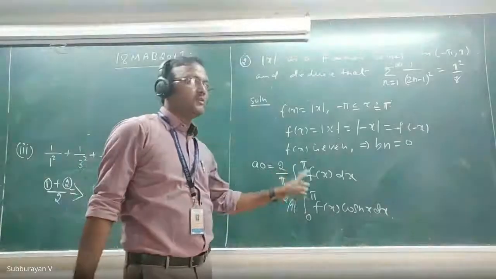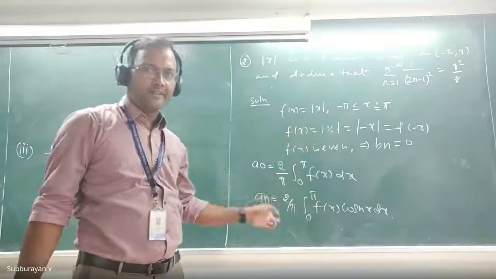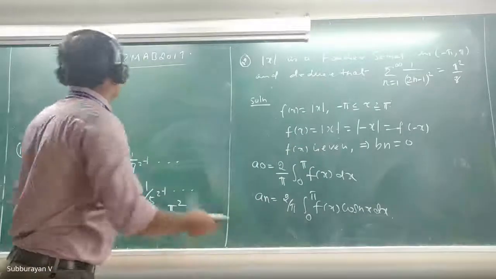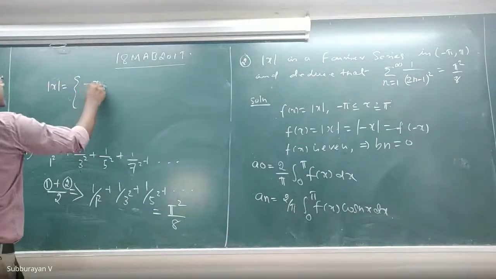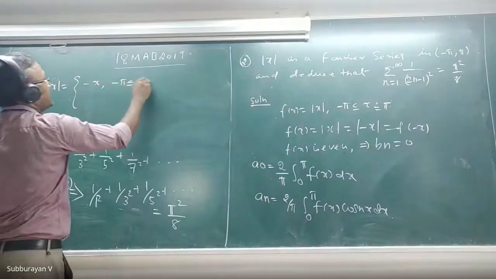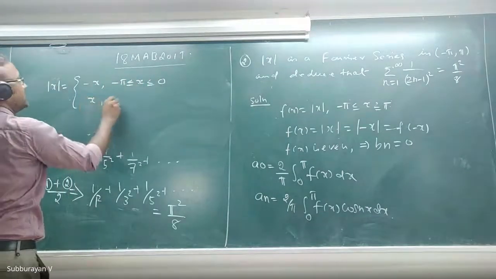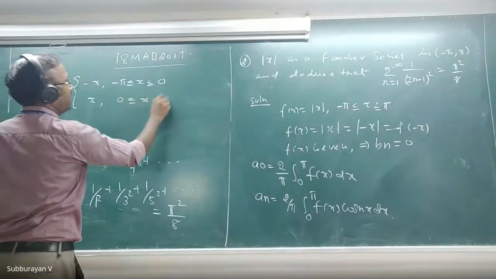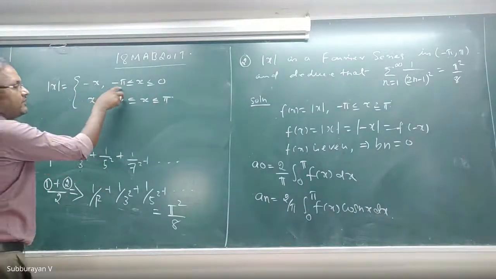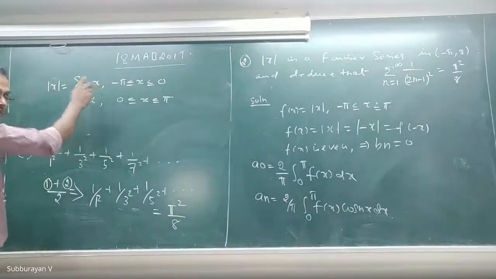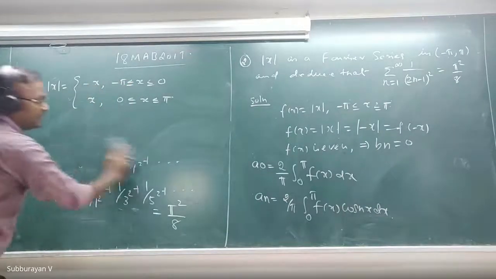Sir, in 0 to pi, it is x only because it is positive. Very good. In the interval 0 to pi, it is x, whereas in the interval minus pi to 0, it is minus x. See, this is the definition: modulus of x is minus x when minus pi less than or equal to x less than or equal to 0, and x when 0 less than or equal to x less than or equal to pi.